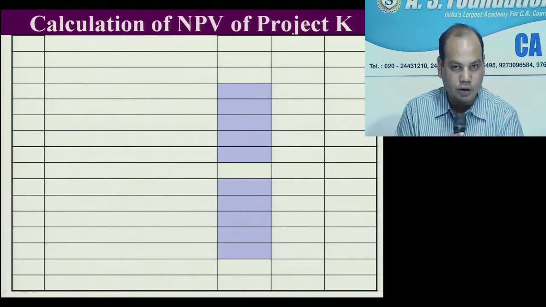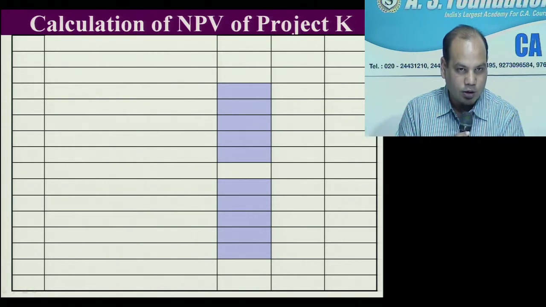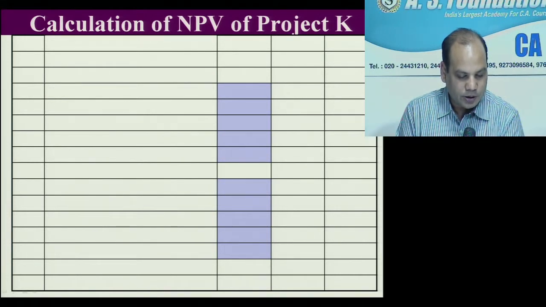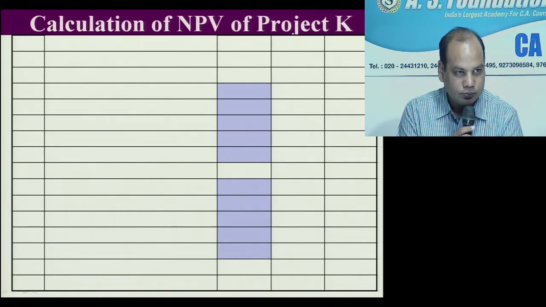Question number 10, I will read first. It is like this. Project K will require an initial cash investment in machinery of rupees 2,68,000. Initial investment in machinery is 2,68,000. That is the outflow.